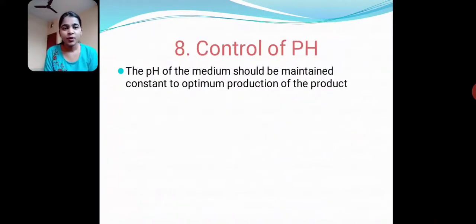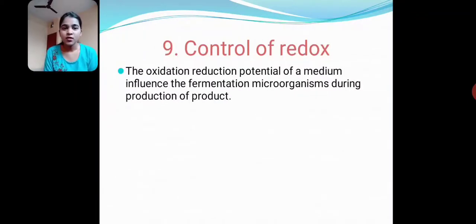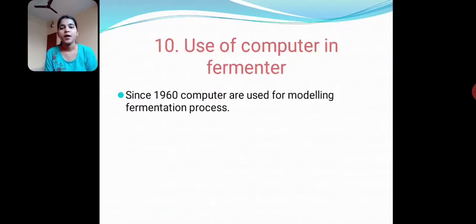Next, control of pH. The pH of the medium should be maintained constant for optimum production of the product. Control of redox. The oxidation reduction potential of a medium influences the fermentation microorganisms during the production of the product. Next, use of computers in fermenter. Since 1960, computers have been used for modeling fermentation processes.